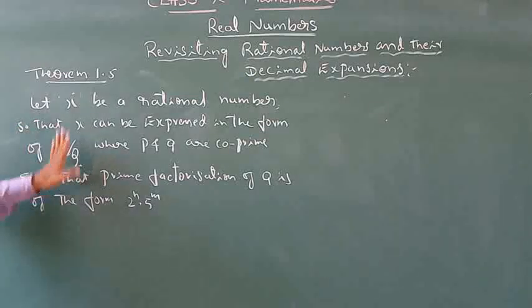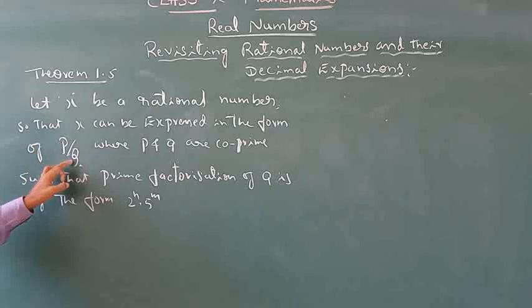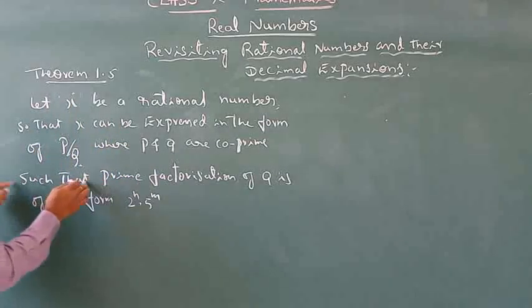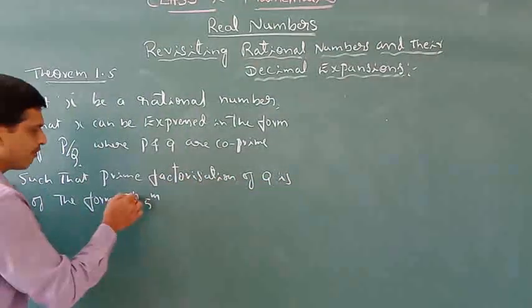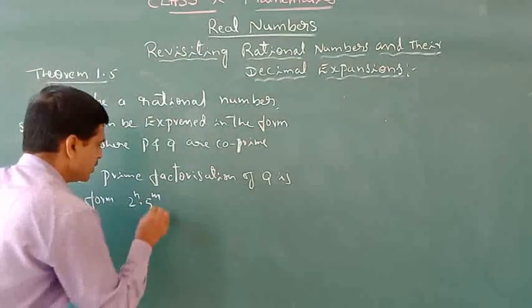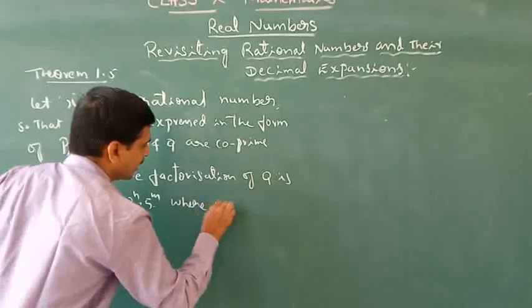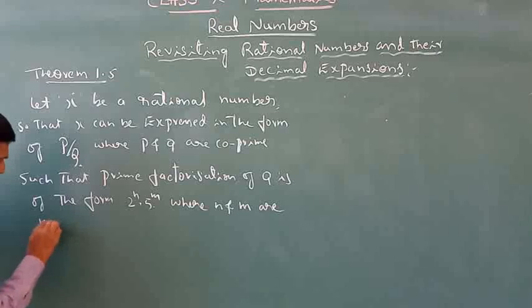So consider any number x, maybe a rational one, that can be expressed in the form of P by Q, where P and Q are integers and they are co-primes, such that the prime factorization of Q is 2 to the power of n and 5 to the power of m. That I showed in the examples. Once again, that is in the form where n and m are non-negative integers.